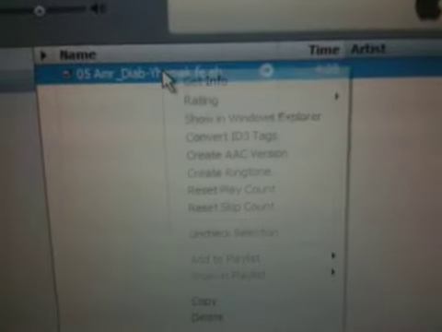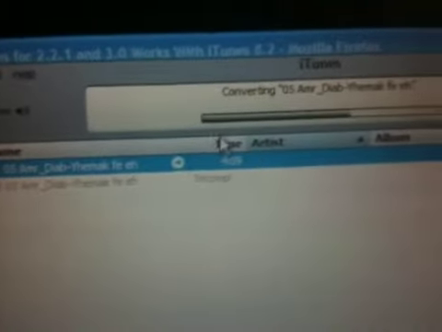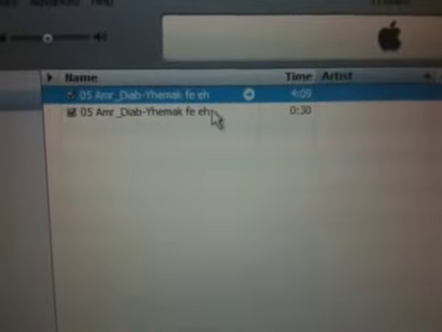Okay, now you have to make a right click, create AAC version. Now it's being converted. Alright, I have the song here. You can listen to it and you can look, it's just 30 seconds.